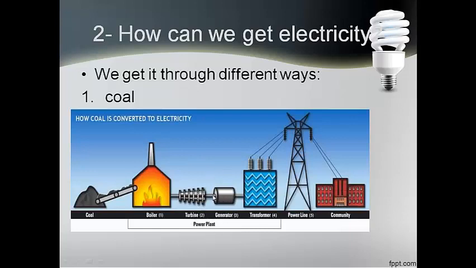When this generator rotates very quickly, it gives electricity. And we take this electricity through the electricity wires that we saw all over the roads while we're going to school or to the club or anywhere. So the coal gave them energy to move the turbines or the generators, and this rapid movement gives us electricity.